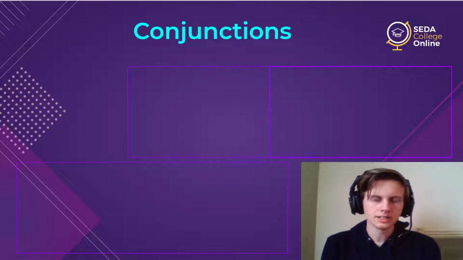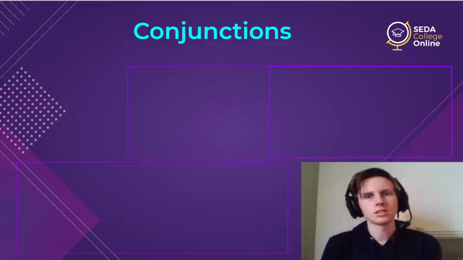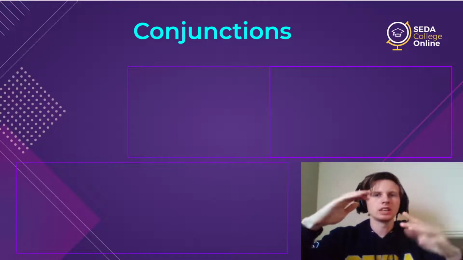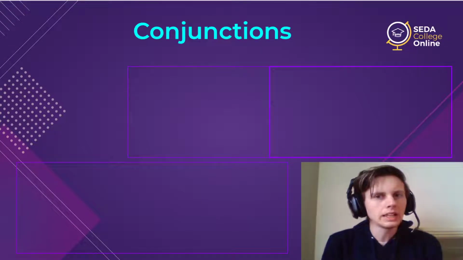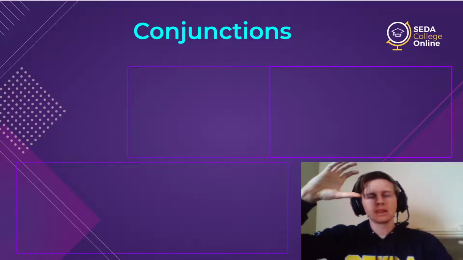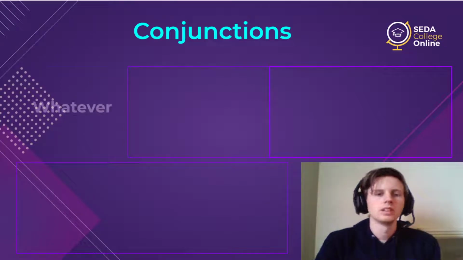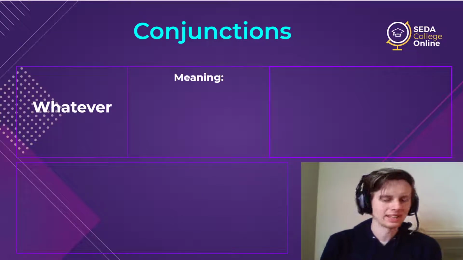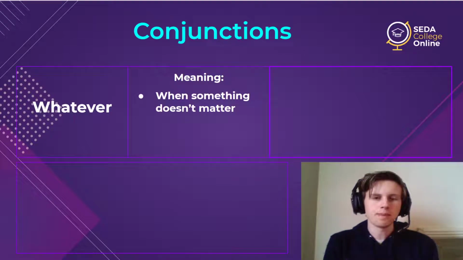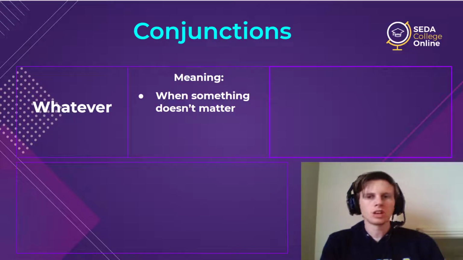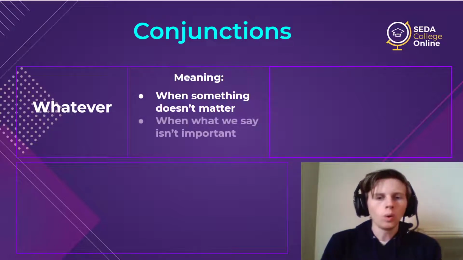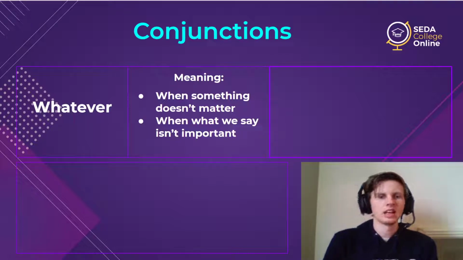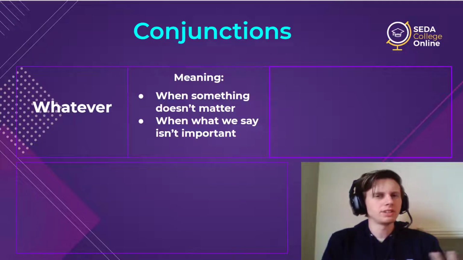To be subordinate means to be underneath. So that's what these clauses do. They take one sentence and make them under another, kind of in a hierarchy, boss, worker kind of way. You're taking one main sentence and making another one subordinate underneath it. So the first one I'll talk about is whatever. Whatever has two meanings. It can mean when something doesn't matter, when anything that you're talking about does not matter. Or we sometimes use it to mean what we say isn't important. And I'll show an example of these two meanings because they're kind of different ideas.